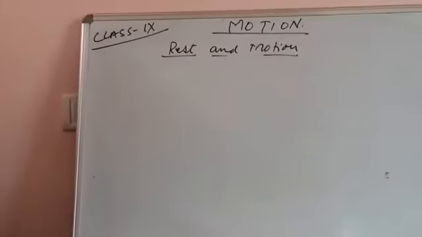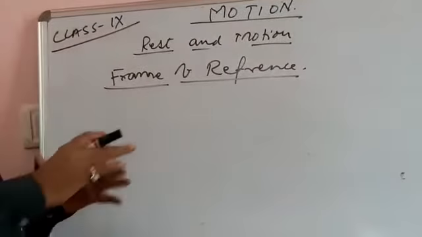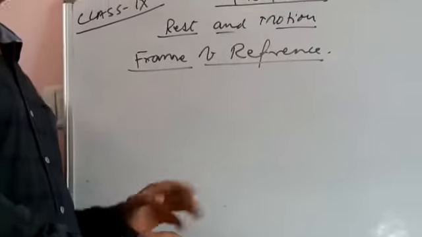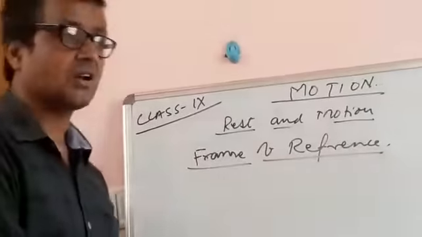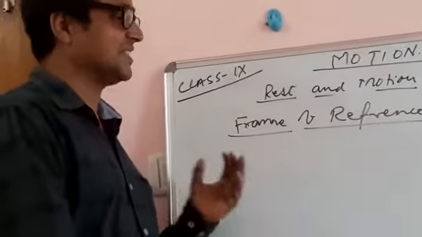That is called frame of reference. Frame of reference. A very good example I want to tell you: as we all know, Earth revolves around the sun and we all are on the earth. Suppose someone is sitting, not changing his position.